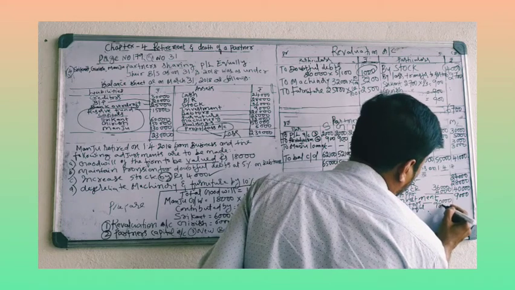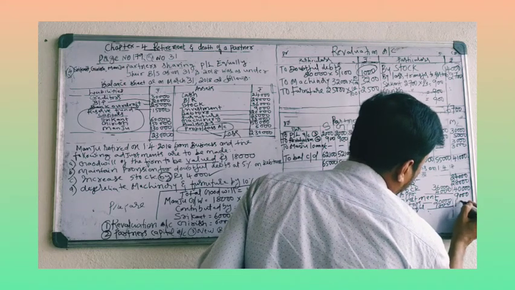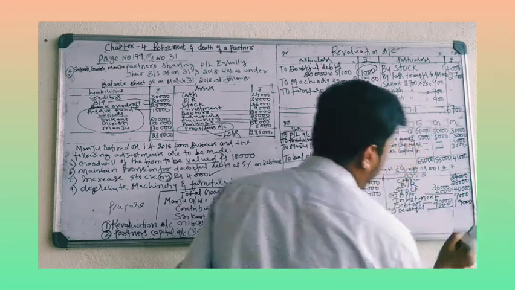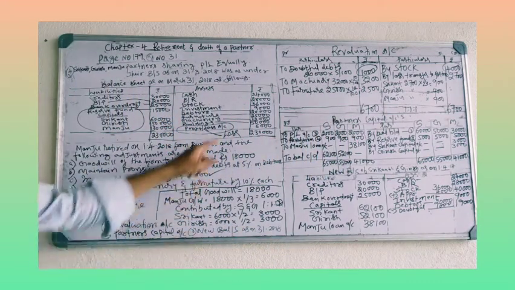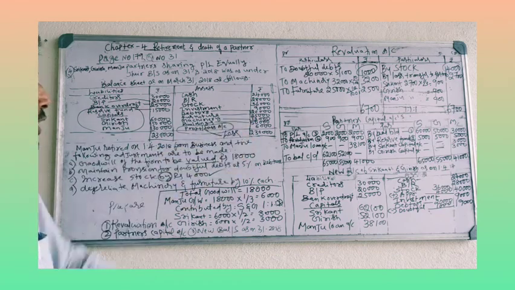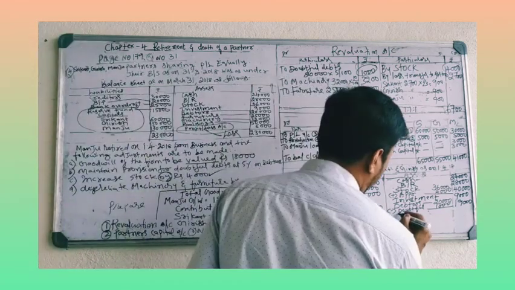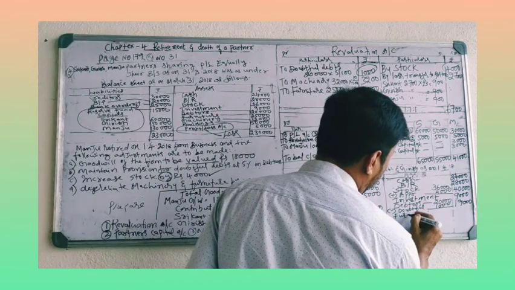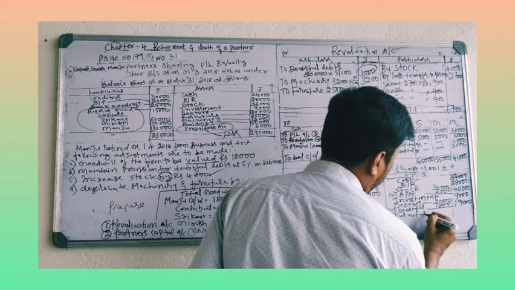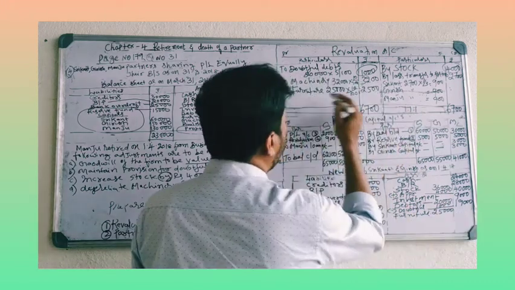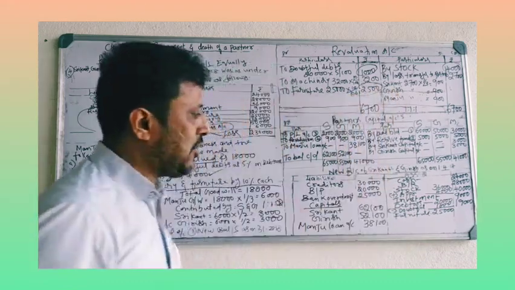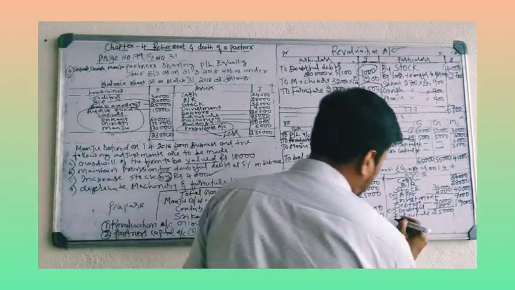Doubtful 1,000, so 19,000. After debtors, furniture, 25,000. There is a depreciation of 2,500 that you have to deduct.